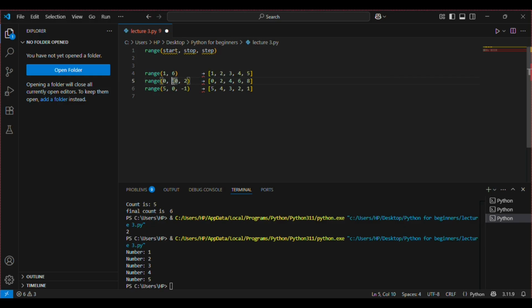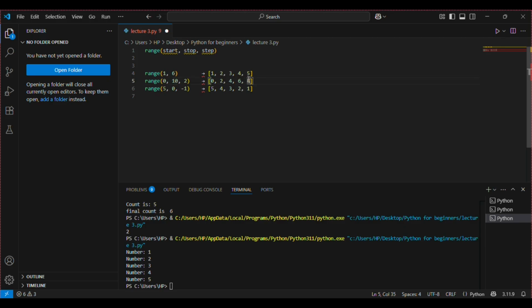It will stop one number before this one. Here we have specified 2 steps, so it will stop at 8, because after 8 it would have to print 10 according to this 2-step thing. But since the stop number is not included, it will not print out 10.